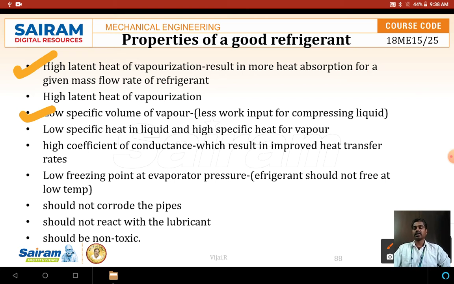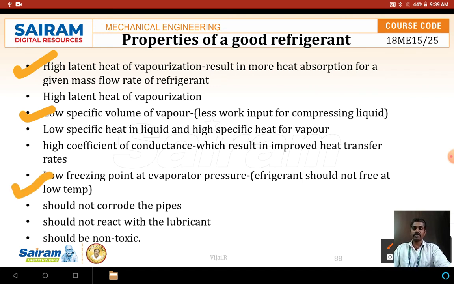So it should have a low specific heat in liquid and a high specific heat in vapor, and a high coefficient of conductance. Heat transfer should take place very quickly, so to improve heat transfer the coefficient of conduction should be high. The freezing point should be low.